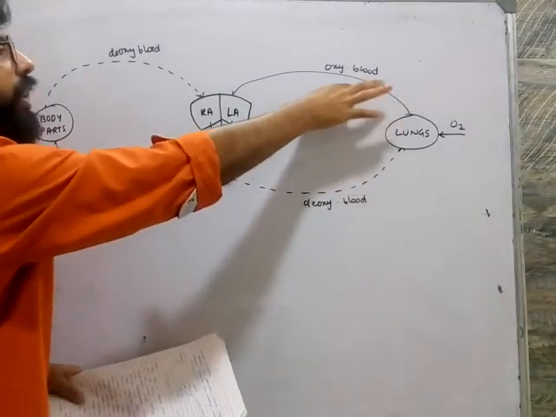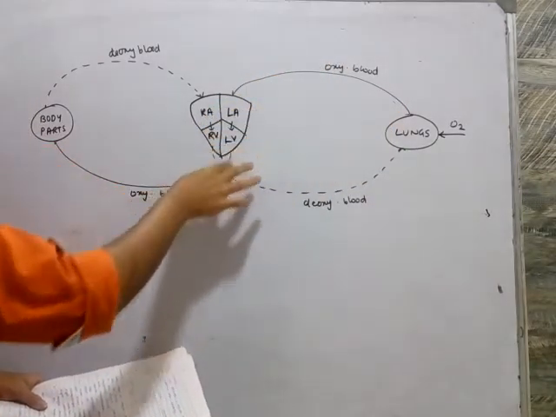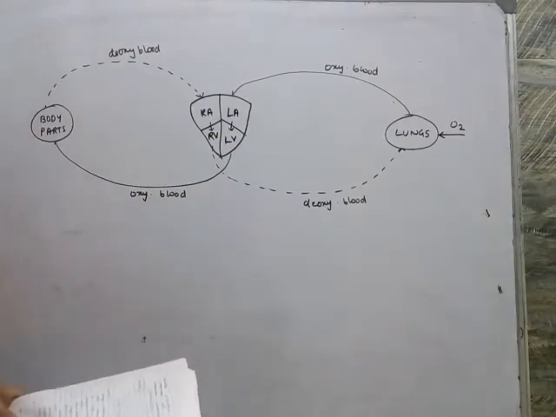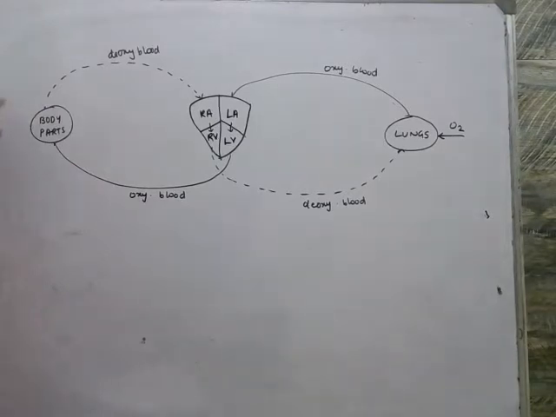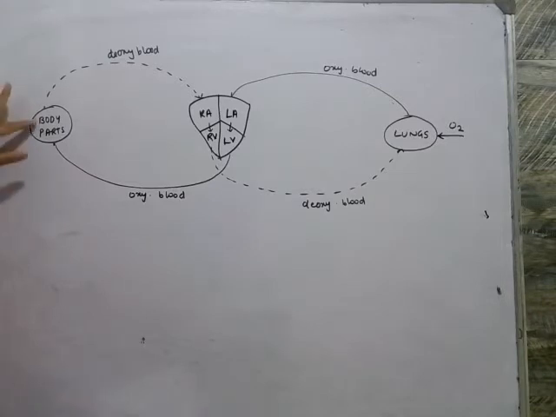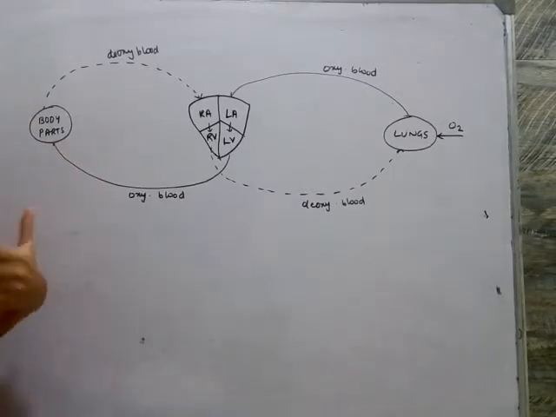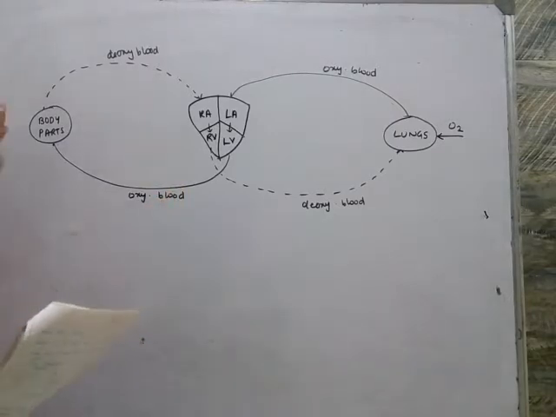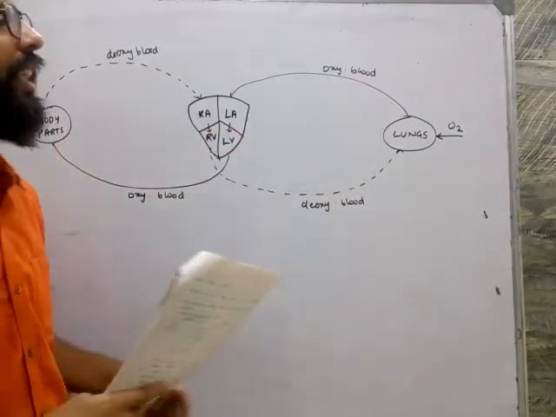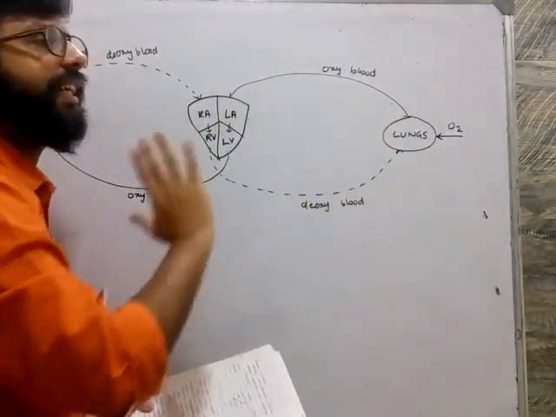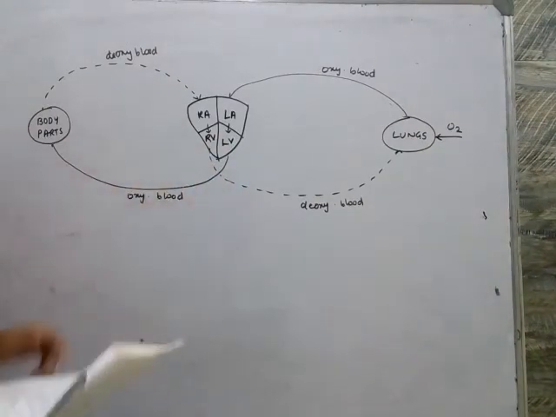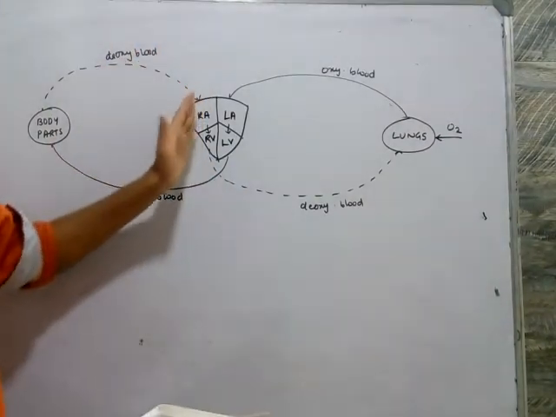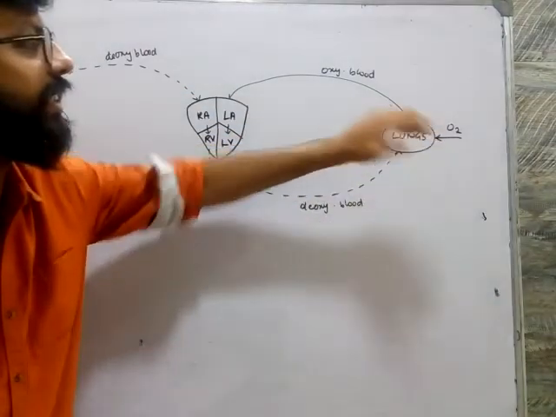So the oxygen moves to the auricle, ventricle, then the blood will go to the different parts of the body. Here there will be respiration taking place. Not respiration, in short there is diffusion. Here the body parts will make use of oxygen and give out carbon dioxide. Now the carbon dioxide should reach the lungs, because the lungs are the ones eliminating the gases, or diffusion of gases is taking place. So the lungs will take out the carbon dioxide. Our body parts have to make sure that the carbon dioxide reaches the lungs.